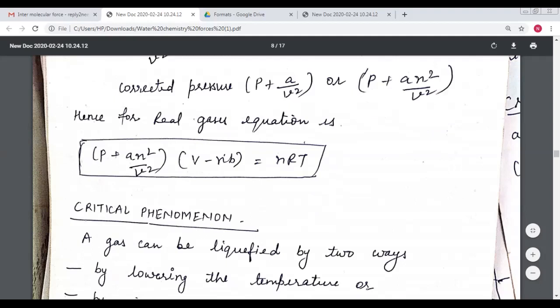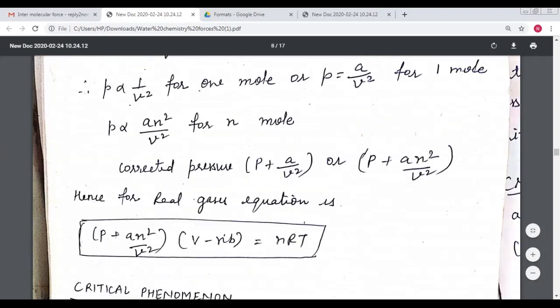In this gaseous equation, P stands for the pressure, V for the volume, a and b are the gas constants, which can vary from gas to gas, n is the number of moles, R is the gas constant, and T is the temperature. So we can reach the van der Waals equation from the ideal gas equation.